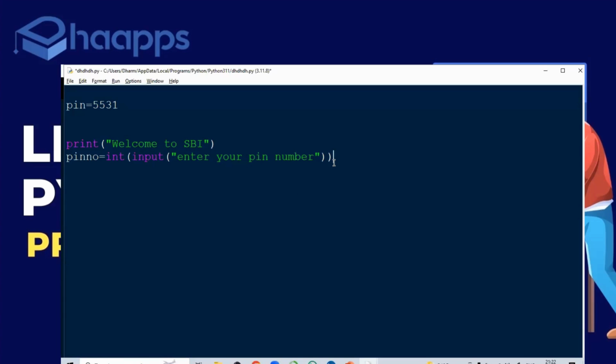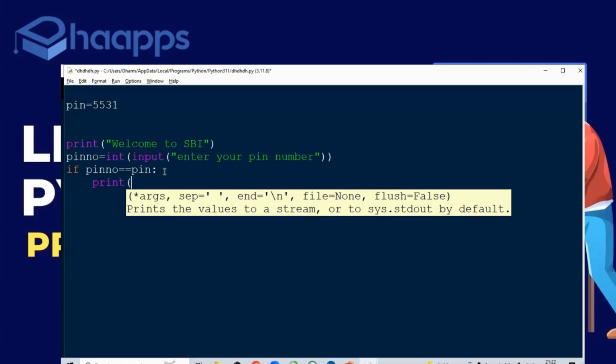So now, my dear people, the process will begin only if the PIN number you are entering is equal to whatever PIN was stored earlier. I'm writing the relational operator. If you remember my second day class, I explained relational operators. It is used to compare two values. If the pin number is equal to the PIN you entered, now it says,